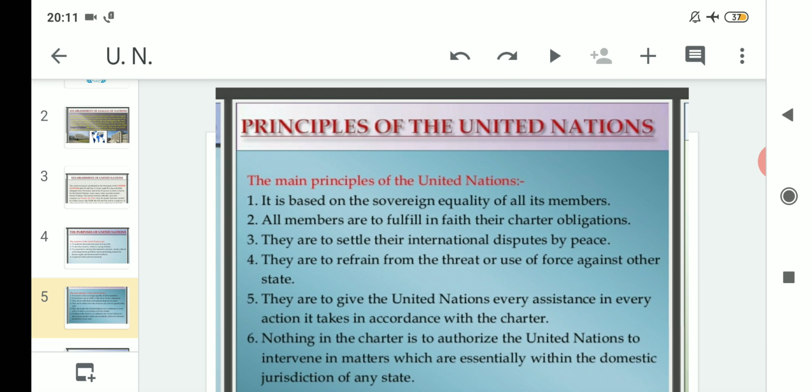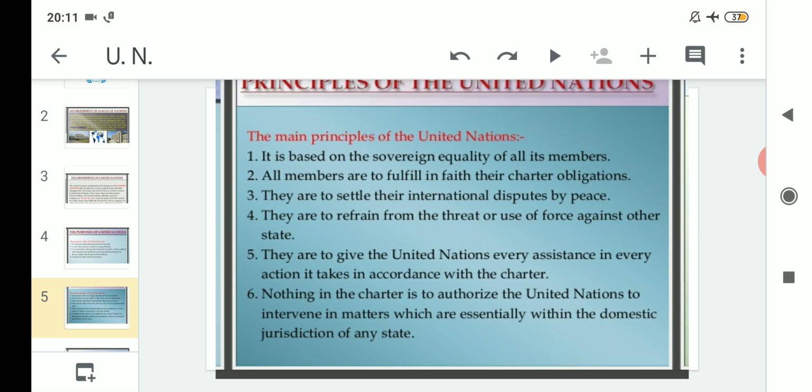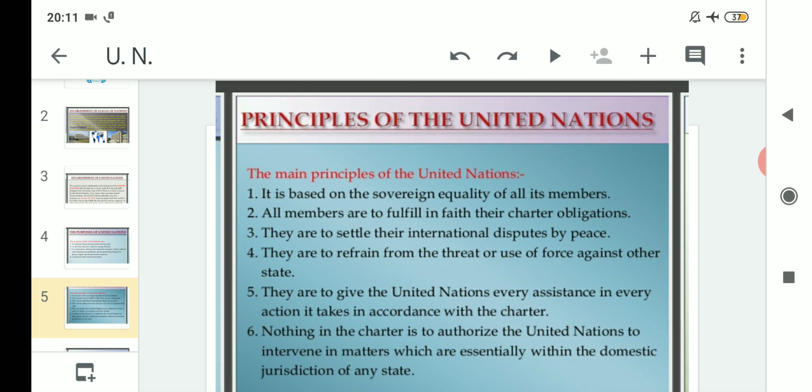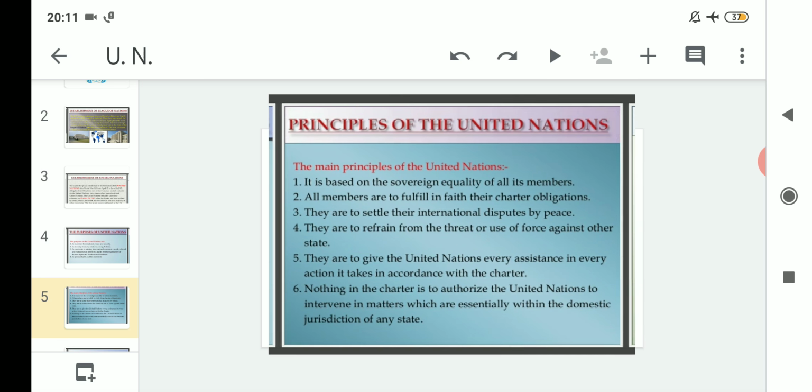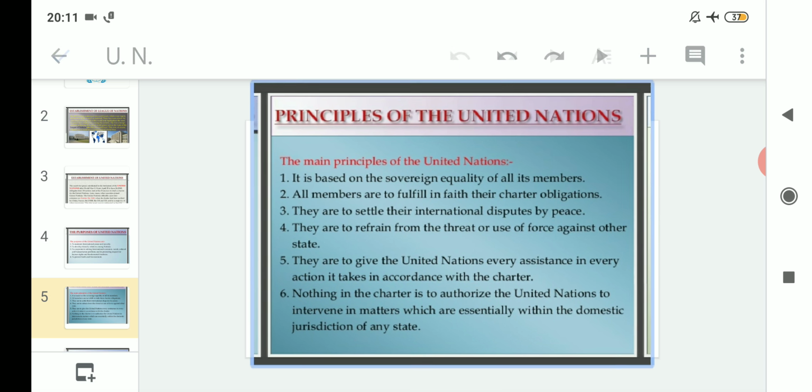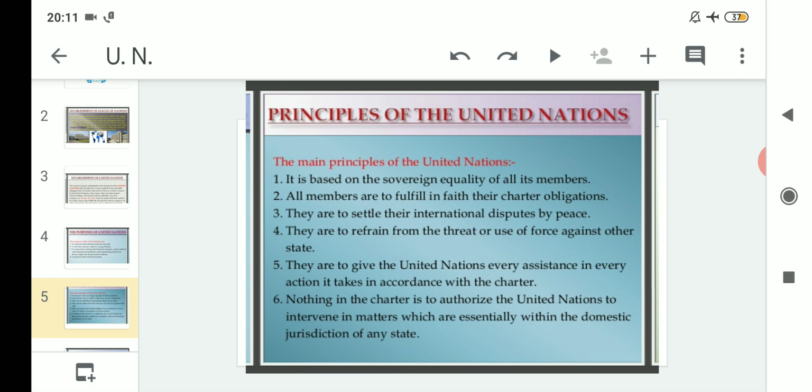So regarding the principles of the United Nations, the main principles are as follows. Starting from number 1, it is based on the sovereign equality of all its members. That means the principles according to which the United Nations works are based upon what? It is based on the sovereign equality of all its members. That means equality is followed between each and every member state under the United Nations.